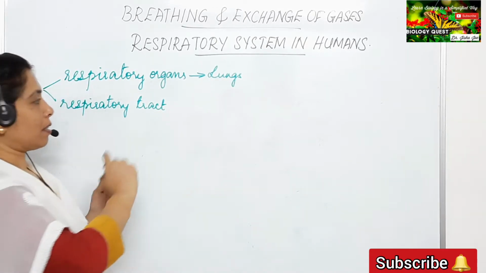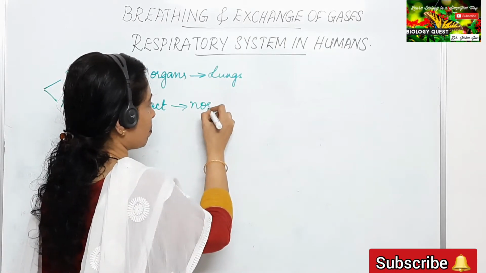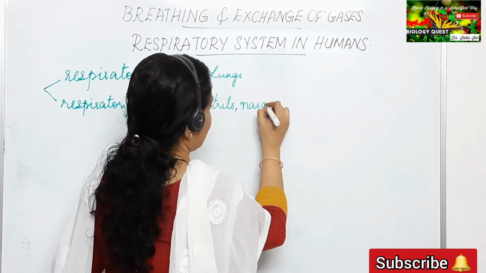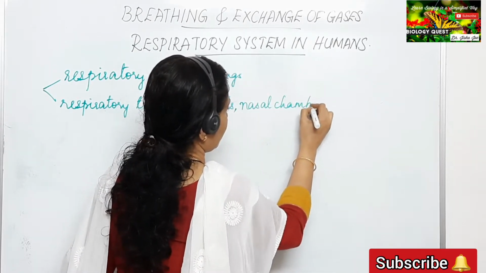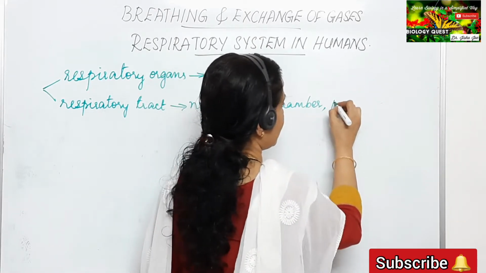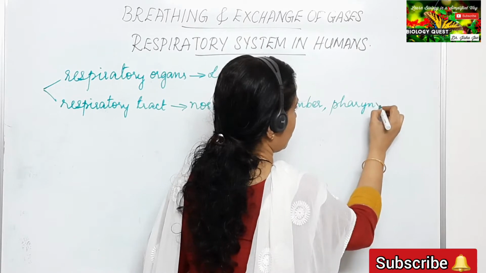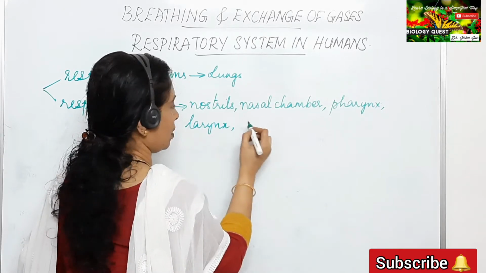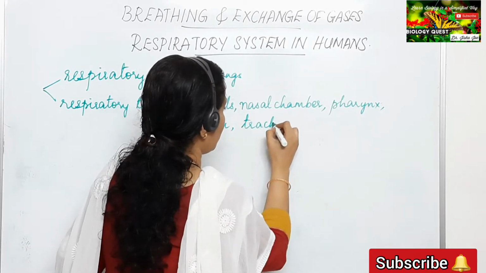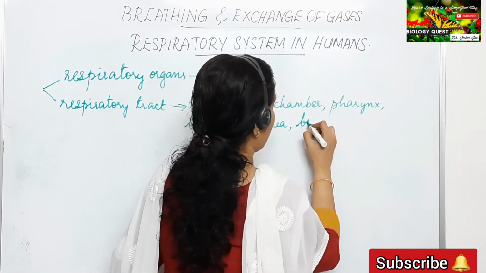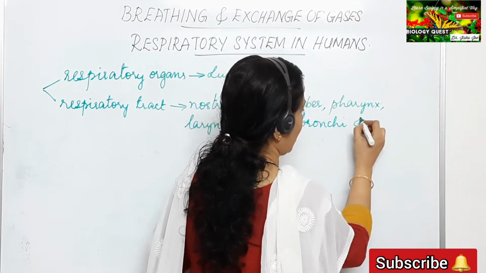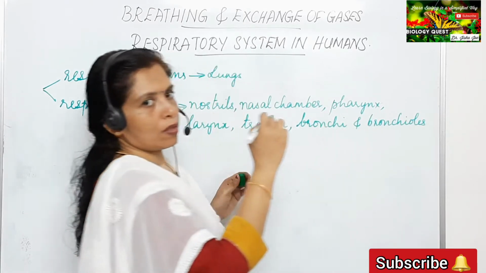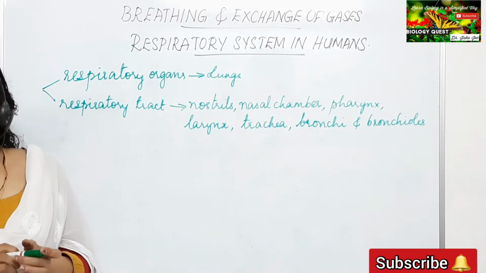Okay, so these include the nostrils, the nasal chamber or the nasal cavity, the pharynx, the larynx, trachea, bronchi, and bronchioles. So these are the parts of the respiratory tract.